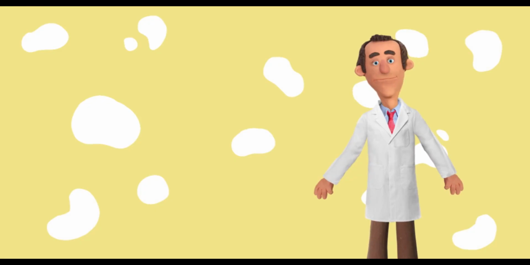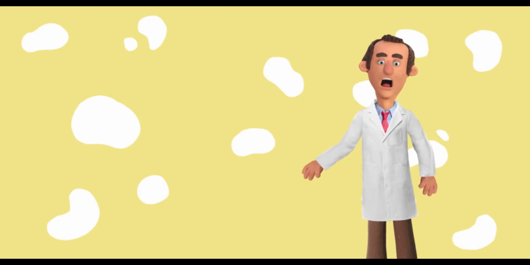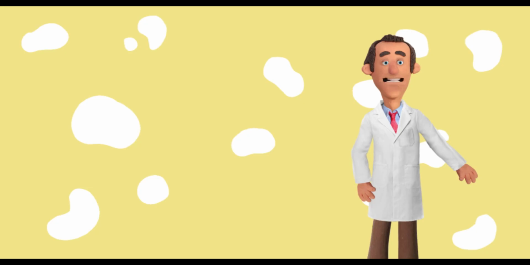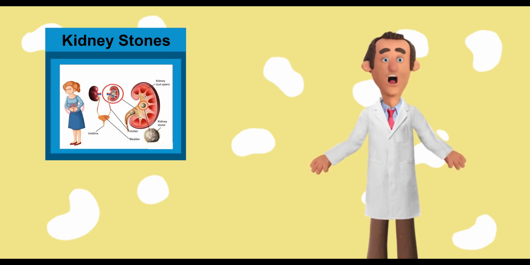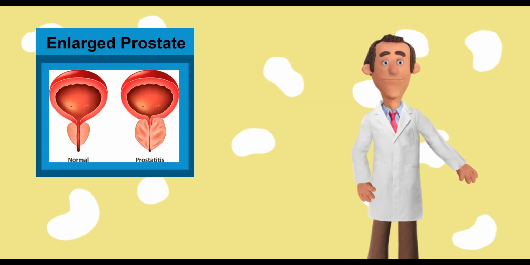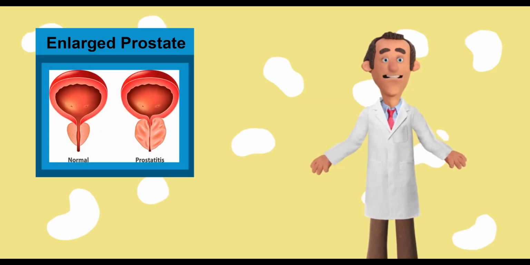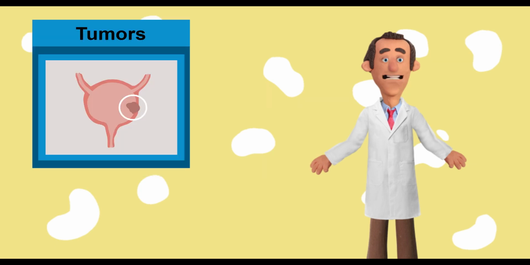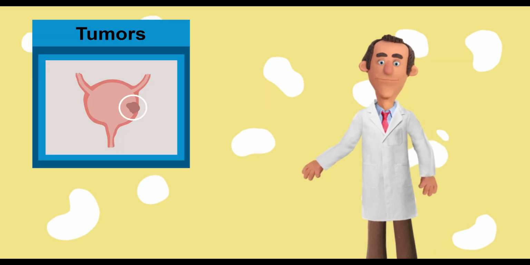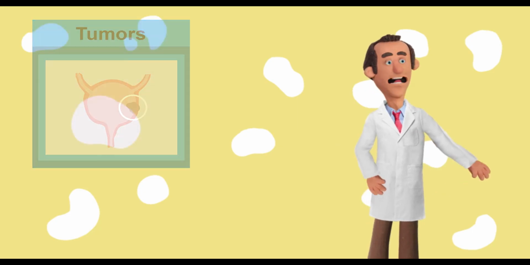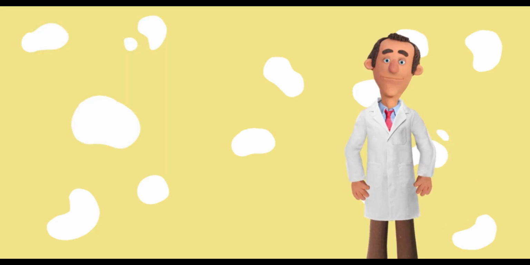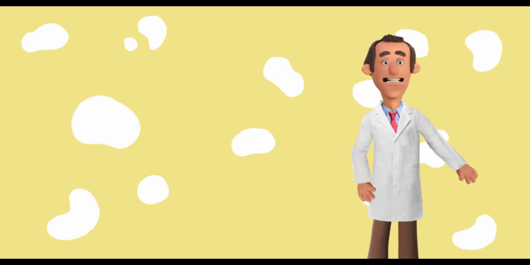3. Postrenal causes: obstruction of urine flow. These occur due to blockages in the urinary tract that prevent urine from leaving the body, causing a backup into the kidneys. Kidney stones: large stones obstructing the ureters or bladder. Enlarged prostate, common in older men, leading to urinary retention. Tumors in the urinary tract or nearby structures compressing the kidneys or ureters. Injury or trauma damaging the urinary tract structures. Ureteral stricture: narrowing of the ureters due to scarring or congenital defects.